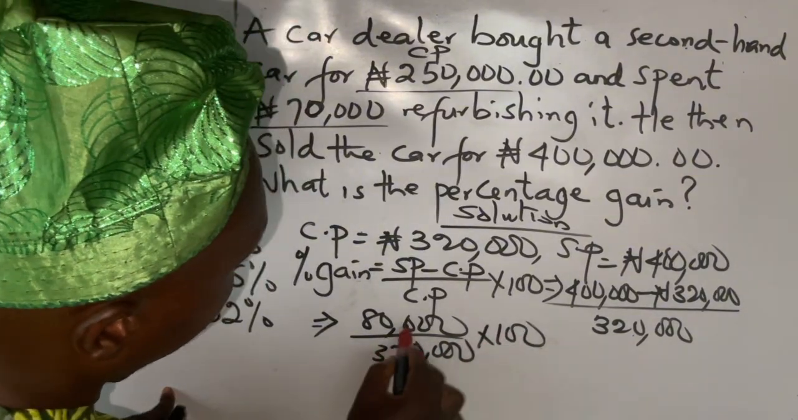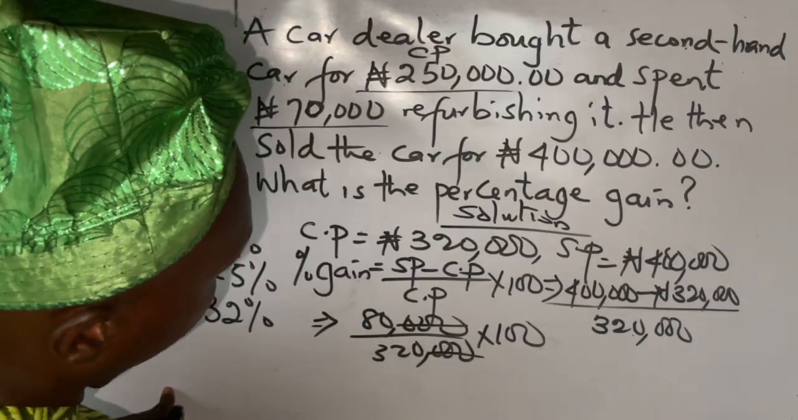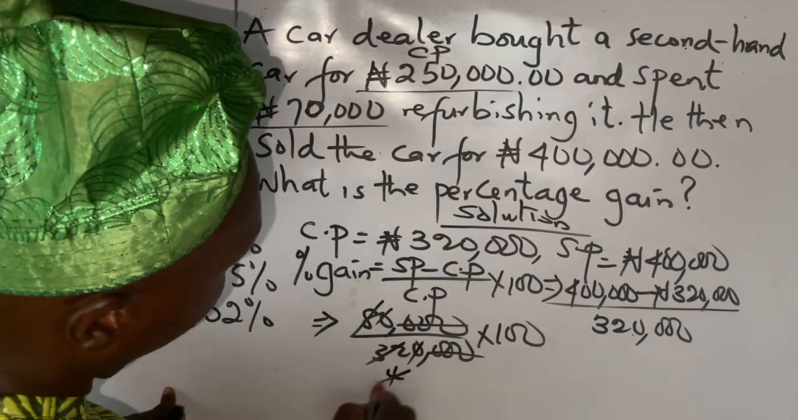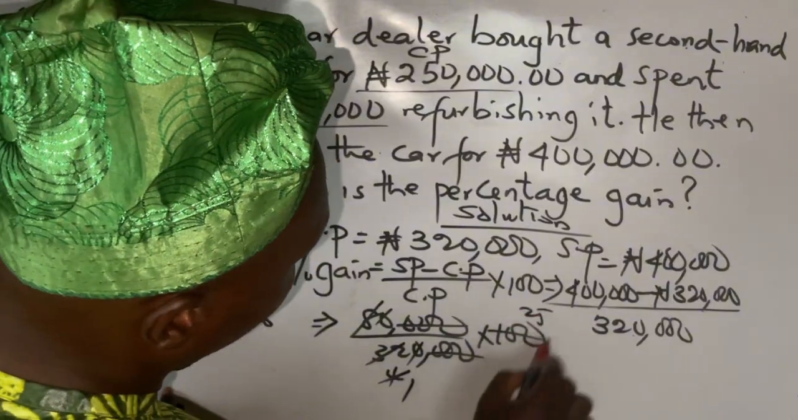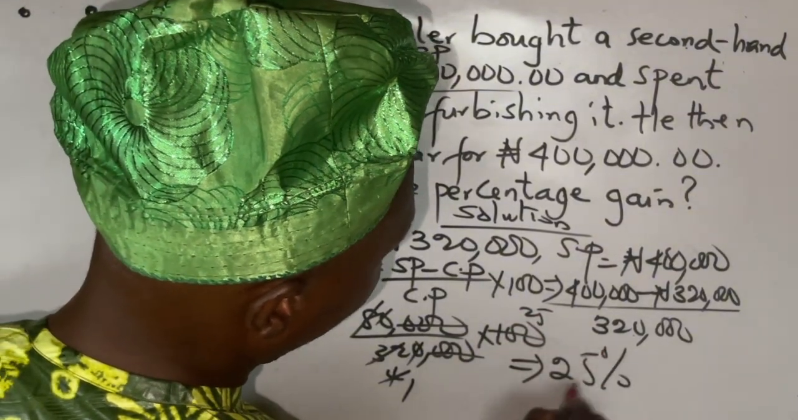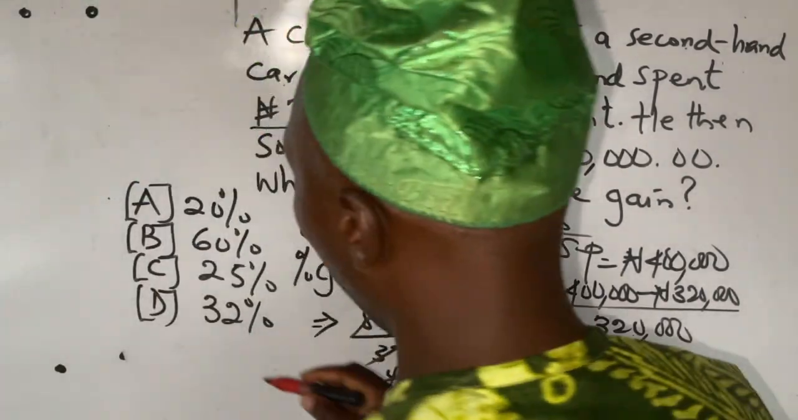So let's cancel the zeros. We are left with 1, 0 here. 8 here 1, 8 in 32, 4 here 1, 4 in 100, that's 25. So we have the final answer. Percentage gain is 25%. That's option C.